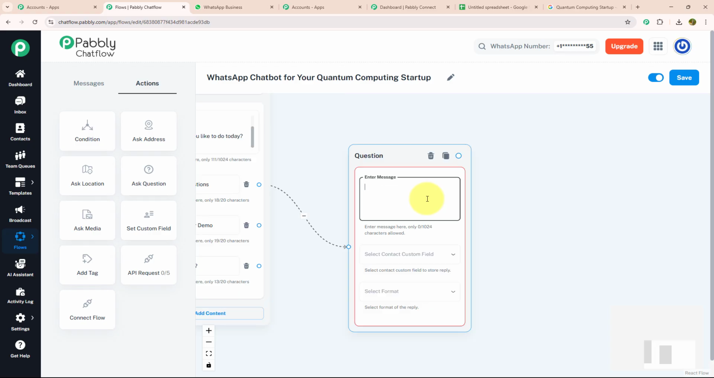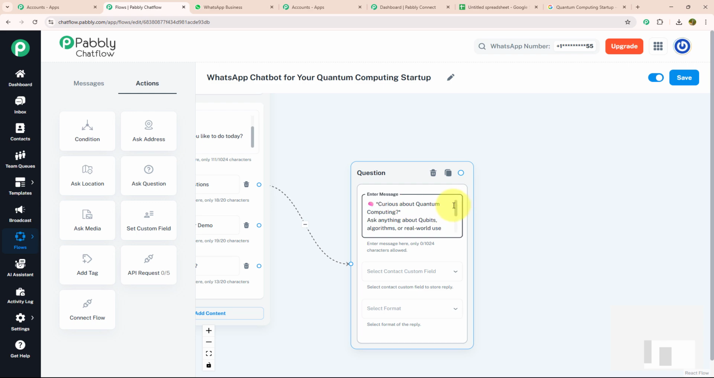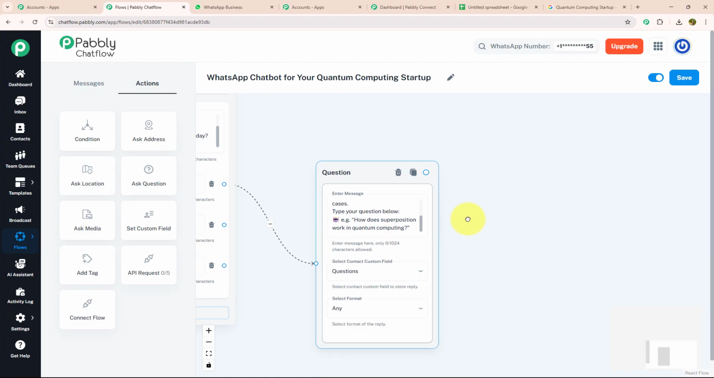And over here, I'm going to enter my message like this, where I have mentioned: curious about quantum computing, ask anything about qubits, algorithm or real world use case. Type your question below. Example, how does superposition work in quantum computing? With that, I'm going to select my contact custom field as questions and my format as any.